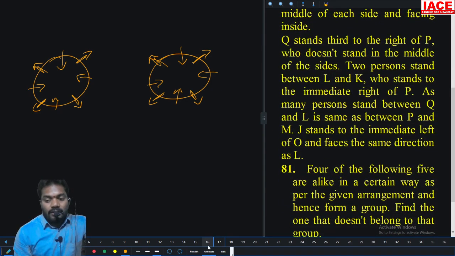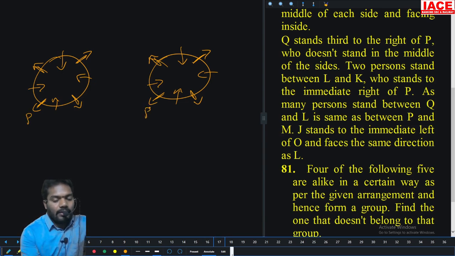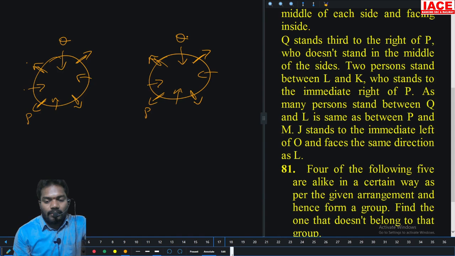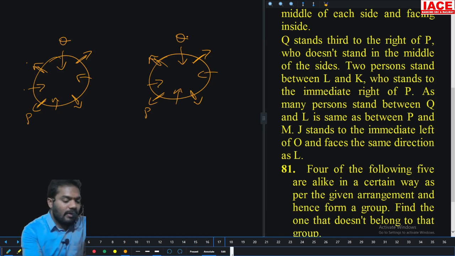Q stand third right of P, who does not stand middle of the side. So P should be corner of the side. So P is taken as this corner. Q is third right of P: first right, second right, third right. Q is here. Now, 2 persons between L and K, who stand immediate right of P. Who is that? K is immediate right of P.